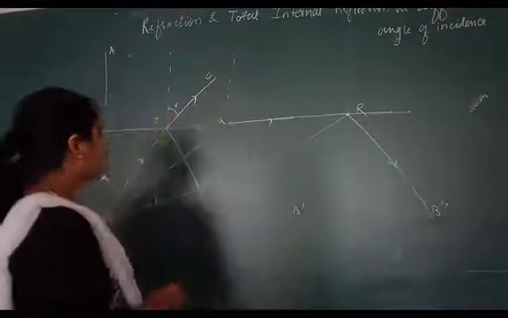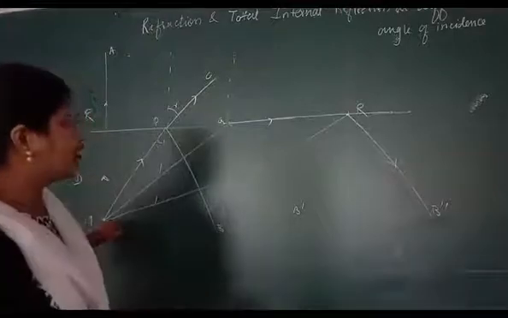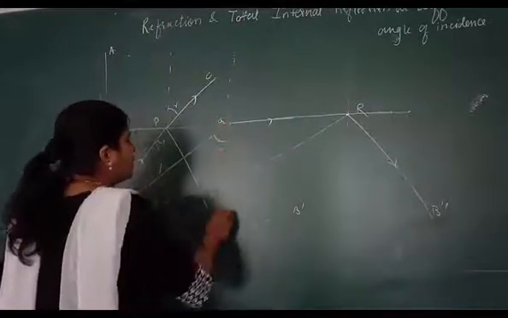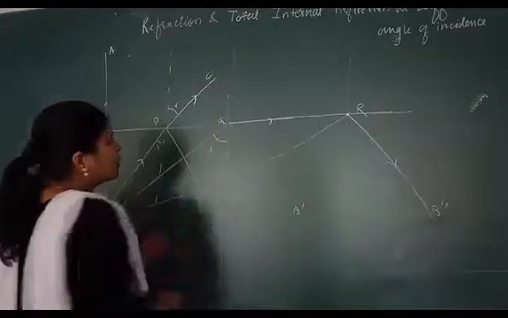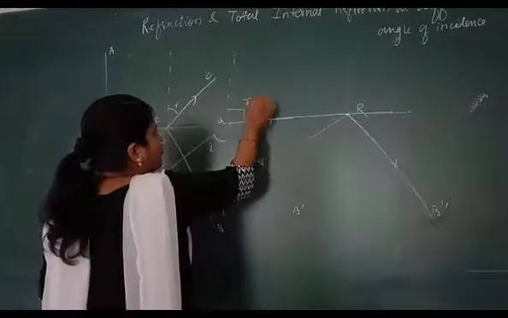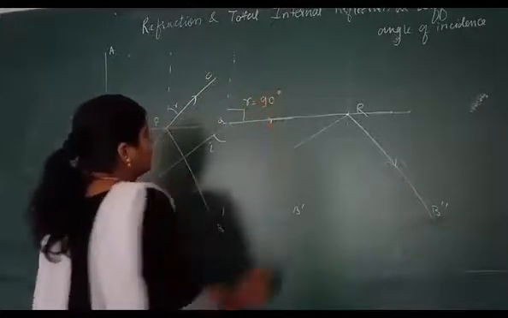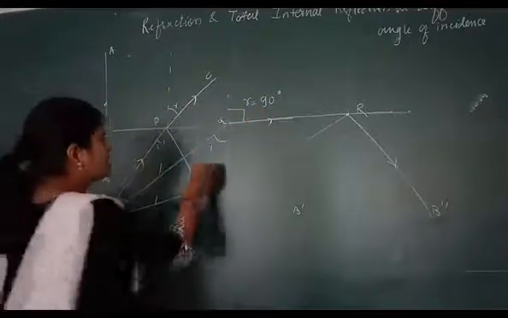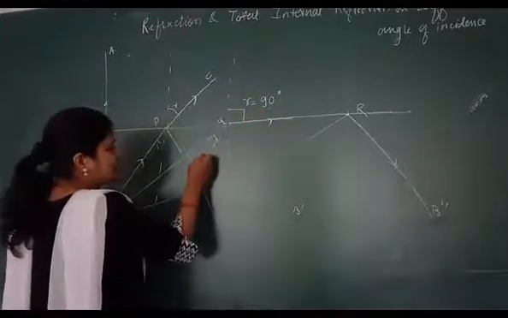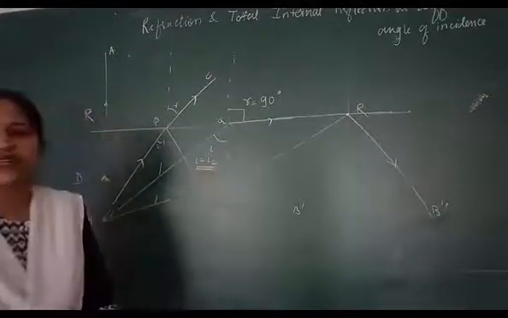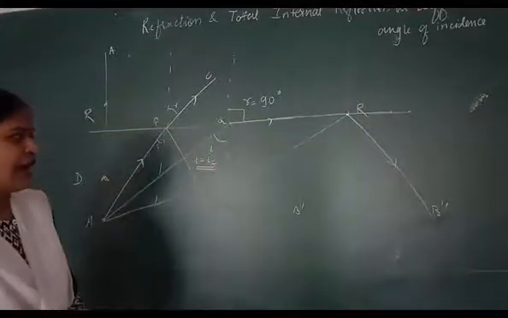In the next condition, when this ray of light passes from a denser medium to a rarer medium, at that moment the angle of refraction is forming 90 degrees. That means this angle of incidence is called the critical angle. This angle of incidence is known as the critical angle.